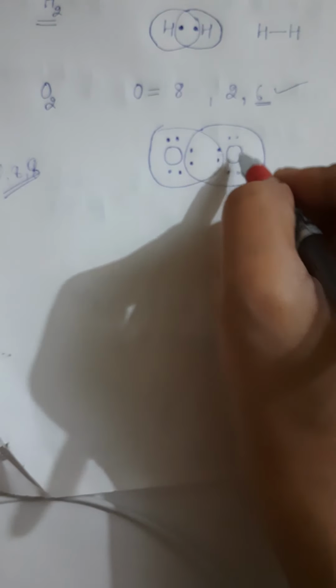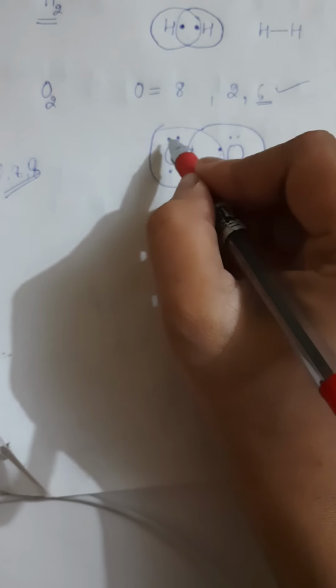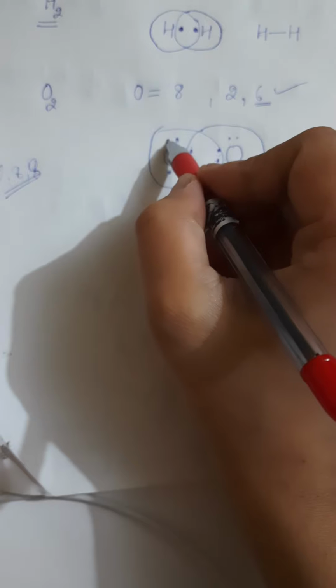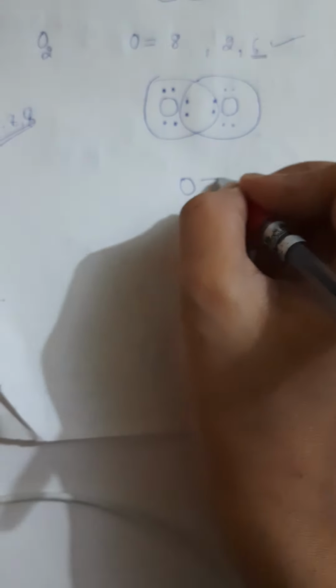Now count 1 2 3 4 5 6 7 8 for this oxygen, and for the other oxygen it is also 8. It means in oxygen there is a double bond.